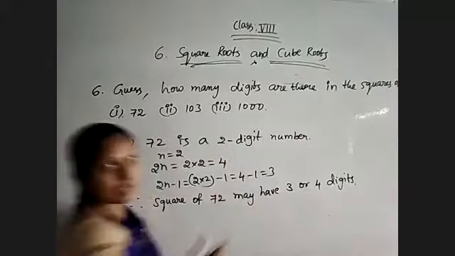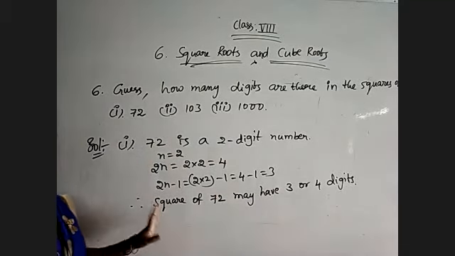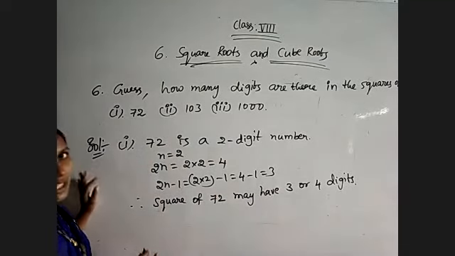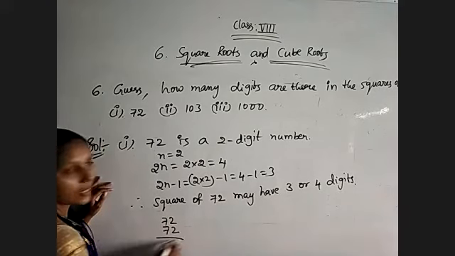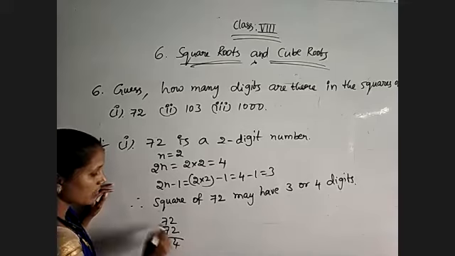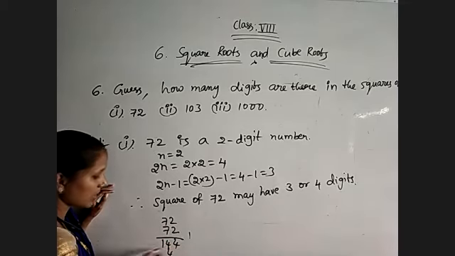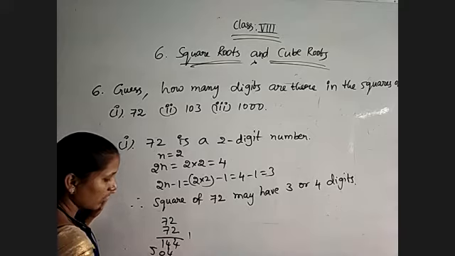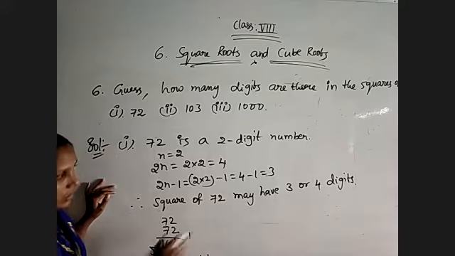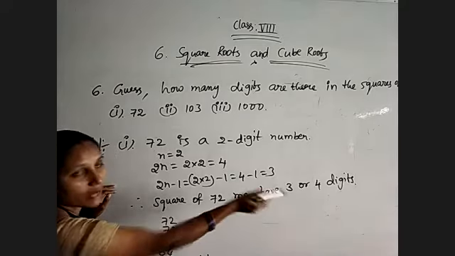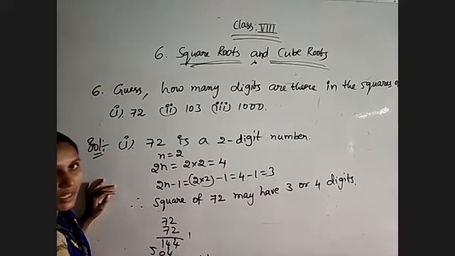So we are just guessing, that's why we are doing this. Now observe whether it is correct or not. 72 squared, find out 72 into 72. 2 2s are 4, 2 7s are 14, 7 2s are 14, 7 7s are 49 plus 1, 50. 4, 8, 1, 5. So finally, how many digits are we getting in its square value? 4 digits. They may have either 3 or 4 digits, so 4 digits we got.